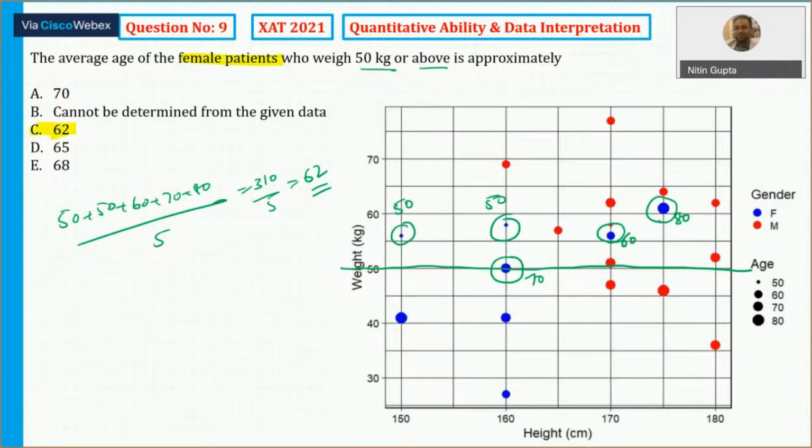So this was doable, isn't it? This was not difficult. In some questions there are a couple of calculations, but yes, this was easy. Question number 9. Out of the 3 sets of DI, one of them was very difficult and 2 of them are doable, I'd say. So let's move to the next question. Question number 10. In case there is any doubt, please ask.